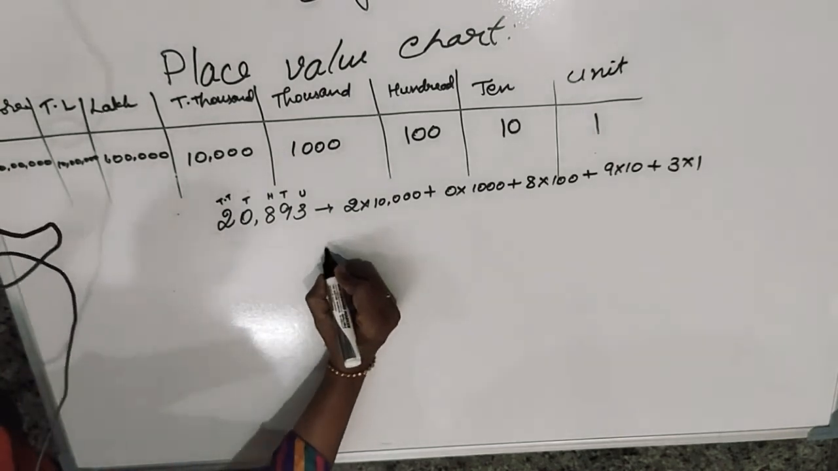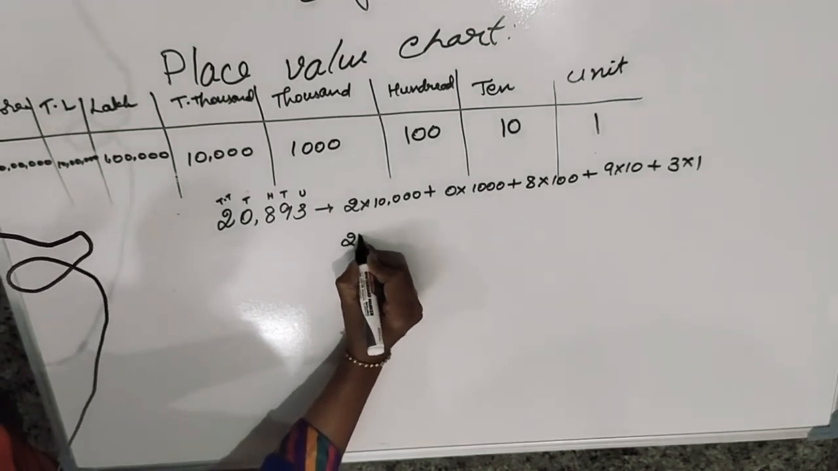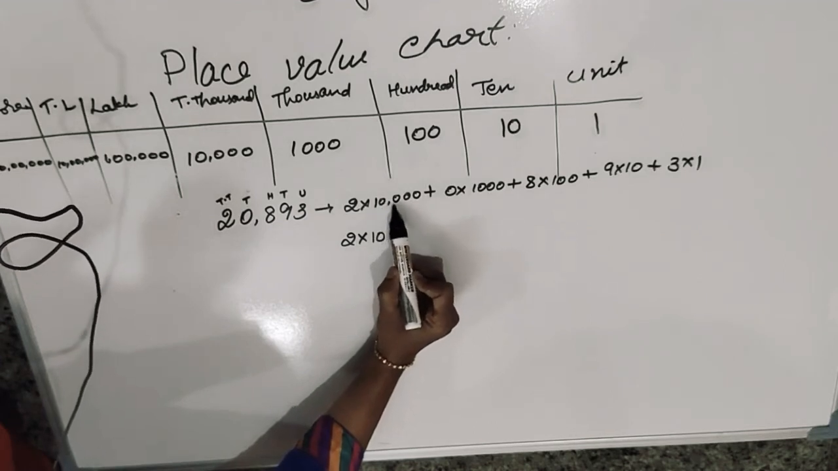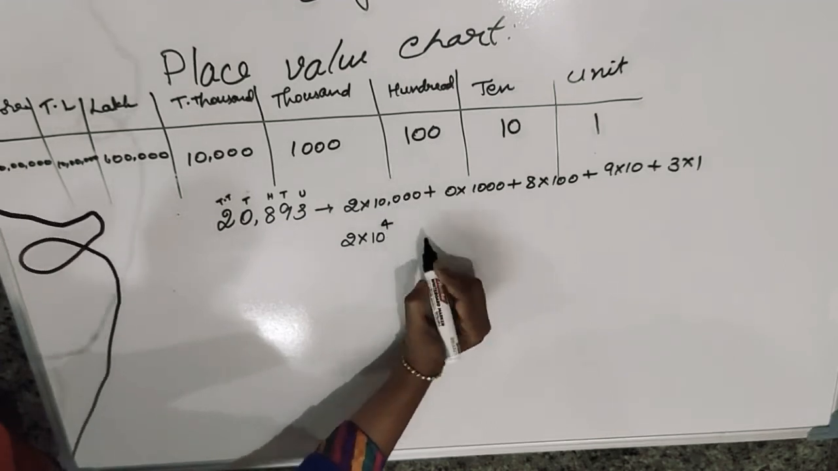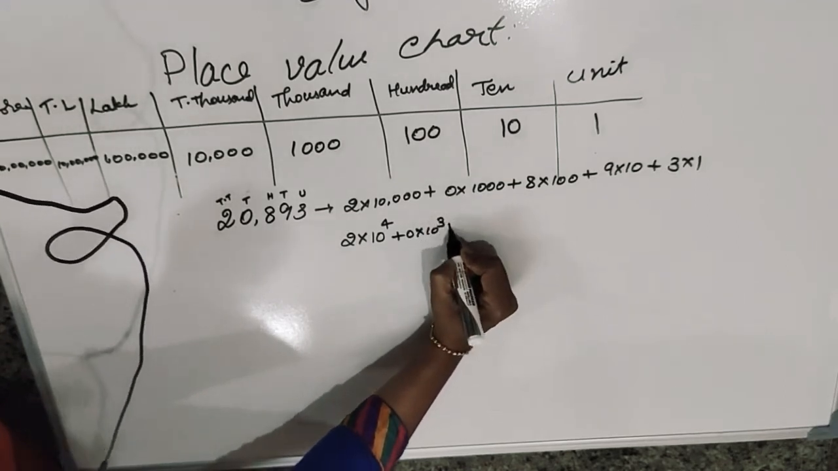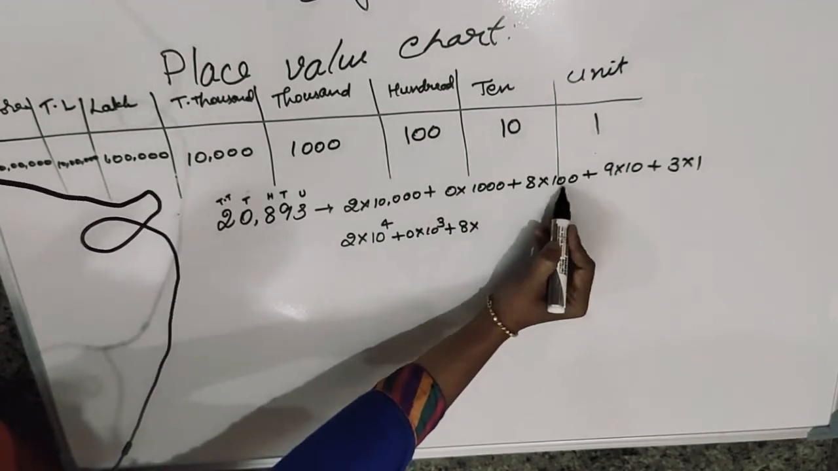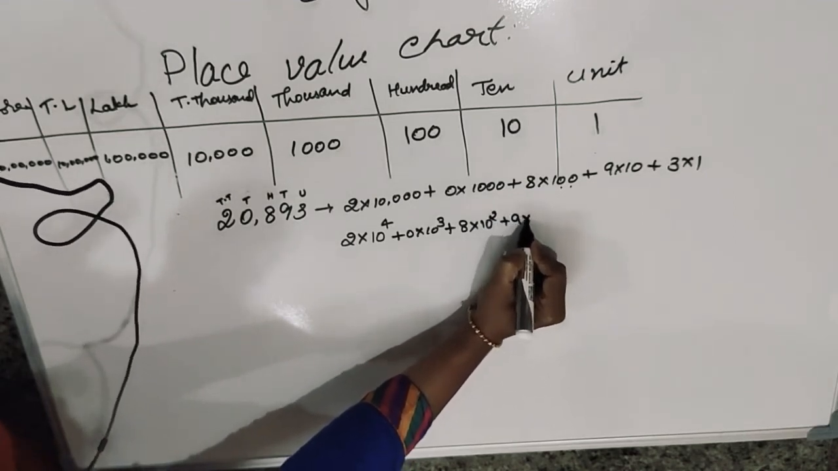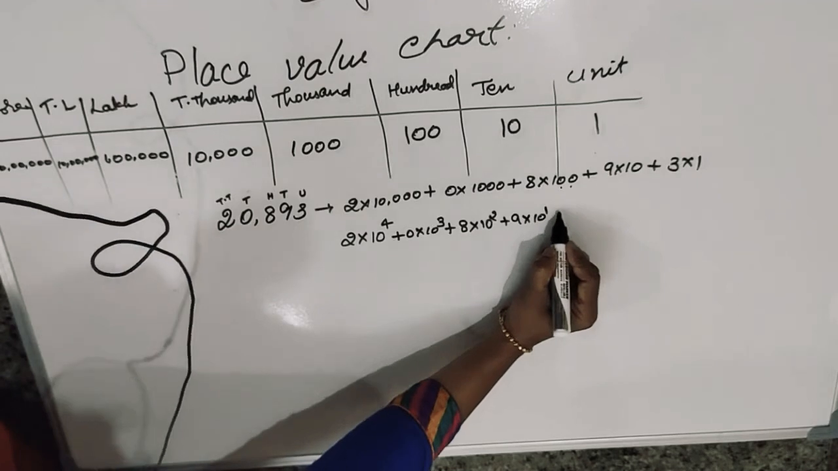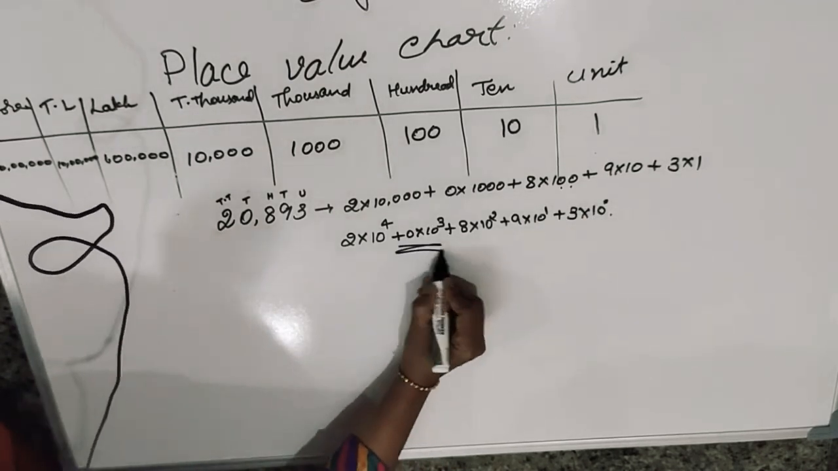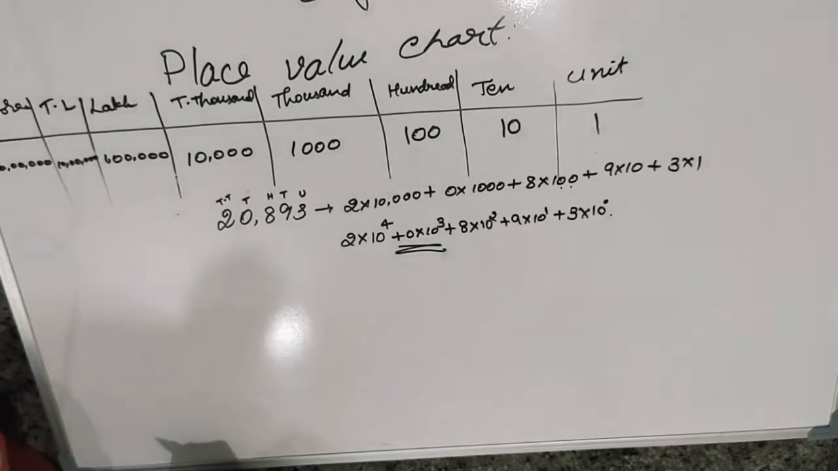Next is a compact form. As I said, you have to write 10. How many zeros are there? 1, 2, 3, 4 are there. Plus 0 into 10 to the power 3 plus 8 into 10 to the power 2 plus 9 into 10 to the power 1 plus 3 into 10 to the power 0. So this is the compact form. Okay, now this you understood.